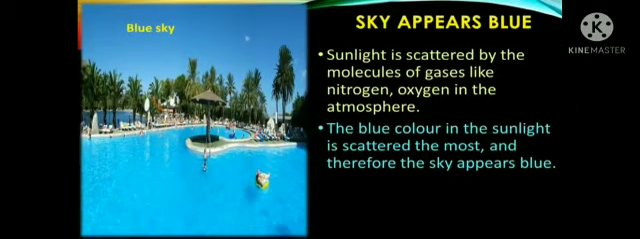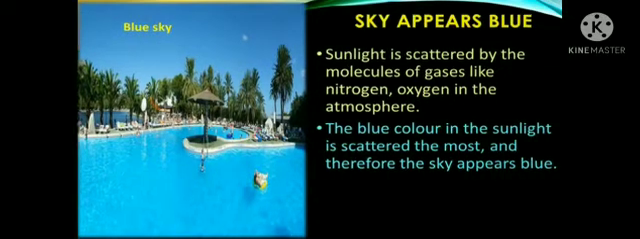Sky appears blue. Sunlight is scattered by the molecules of gases like nitrogen and oxygen in the atmosphere. The blue color in the sunlight is scattered the most and therefore the sky appears blue whenever we observe it.